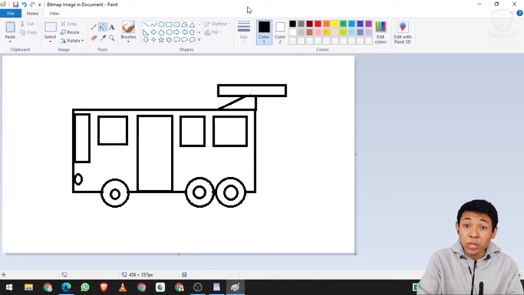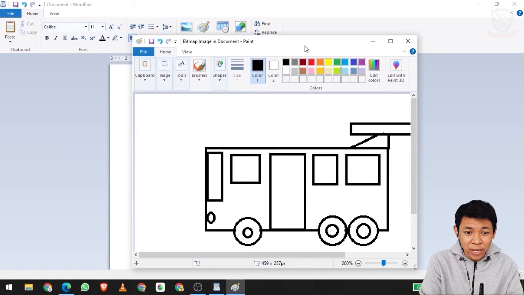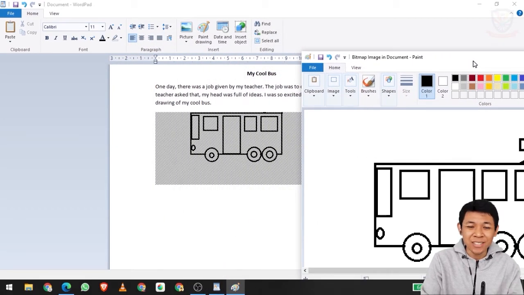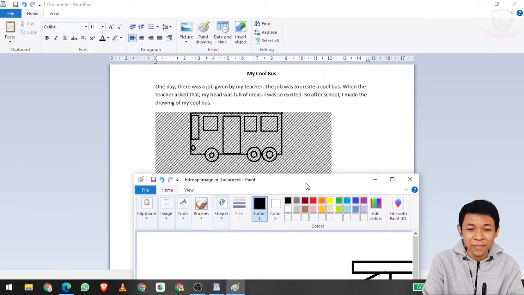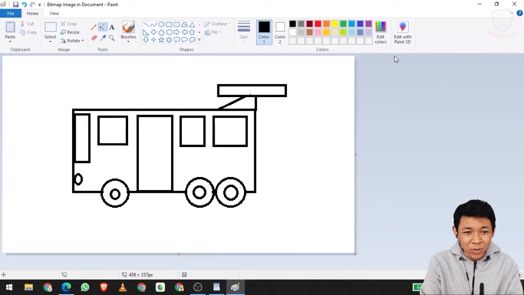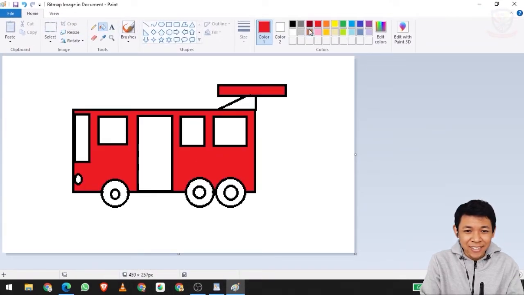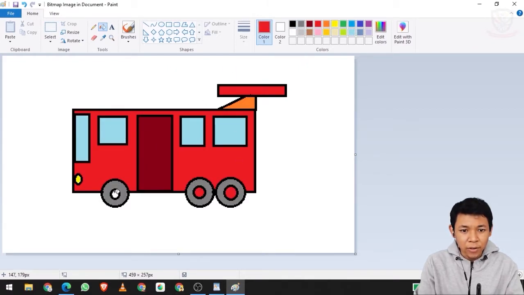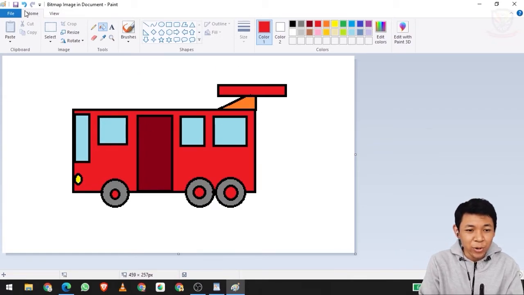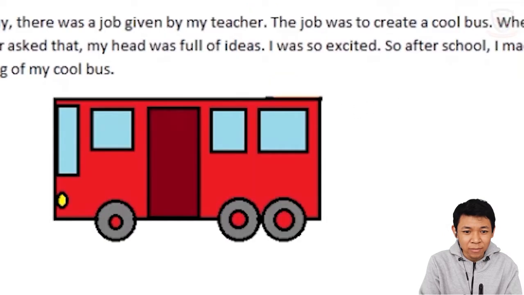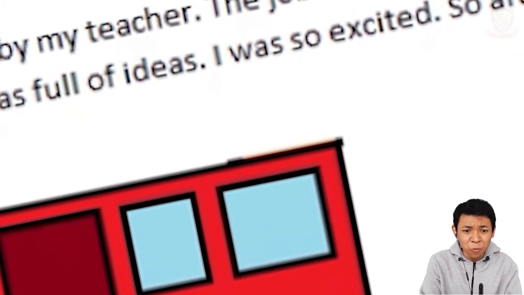And then giving color, but we need to look first whether it is updated. Oh, look at that, our bus is already synchronized with the Wordpad. So we are going to give colors, right? Orange and dark blue, and the wheel gray. After we are done with the coloring, we are going to save it. You can use this saving icon or update document. We click it and then close it. And after that, wait, what? Where's the wing?